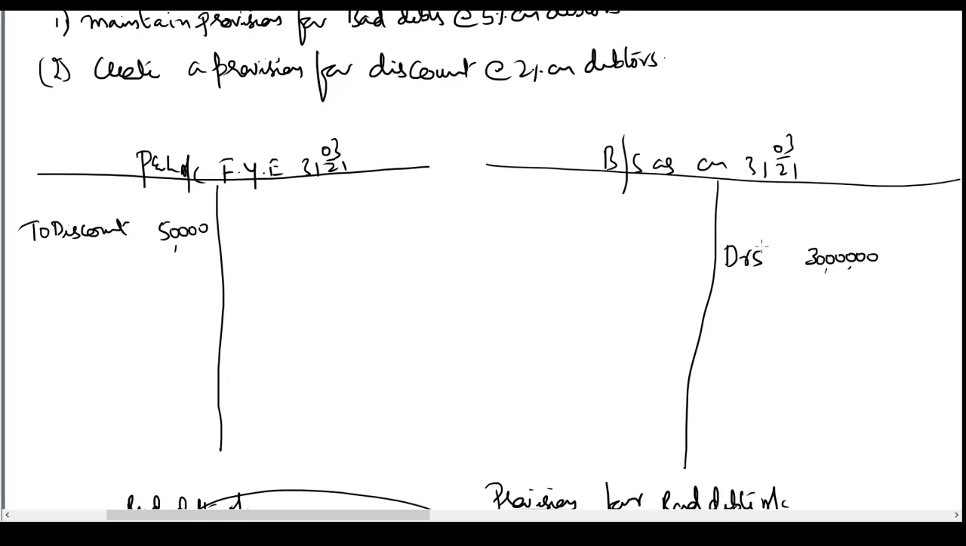If I see my balance sheet, debtors is 30 lakhs. I want to maintain a provision at the rate of 5% on debtors. That means I am expecting a loss of 5% on 30 lakhs in the next year. When these debtors are collected, we expect that only 95% will pay money. The remaining 5% may not pay. So we are required to maintain a provision.